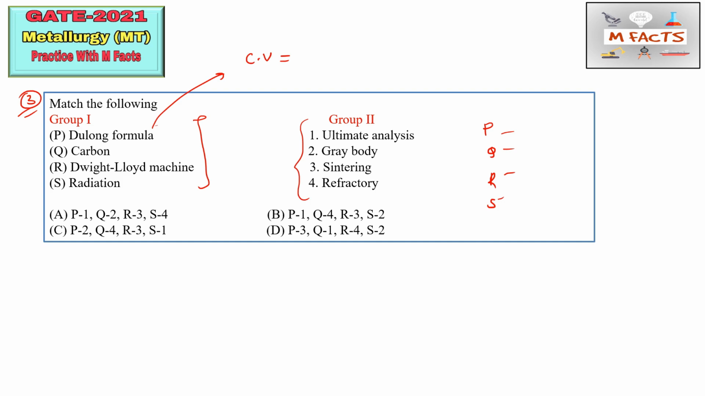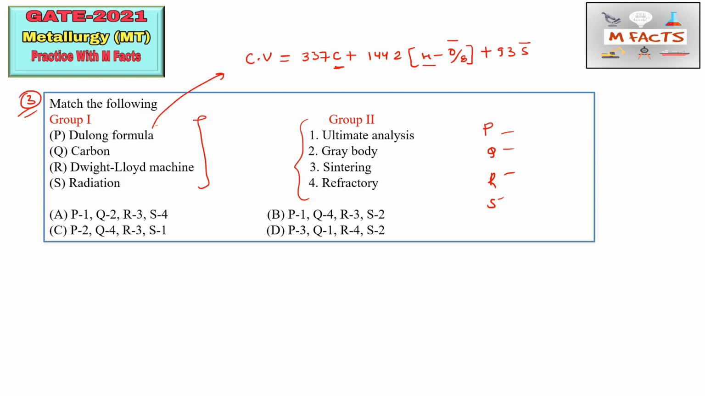What is the Dulong formula? I am writing it here. You need not remember this formula; I am writing it here just to introduce the Dulong formula. This is the term for finding the calorific value of coal. 93s. You can see that some elements are here: carbon, hydrogen, oxygen, and sulfur.